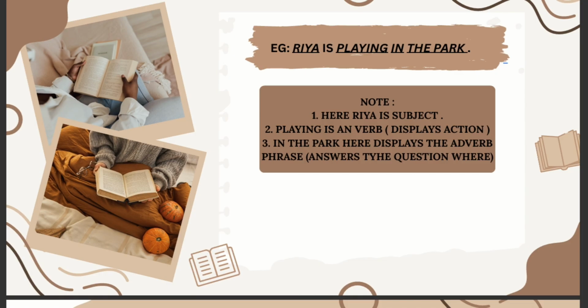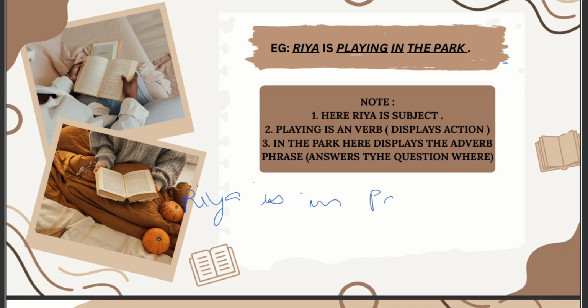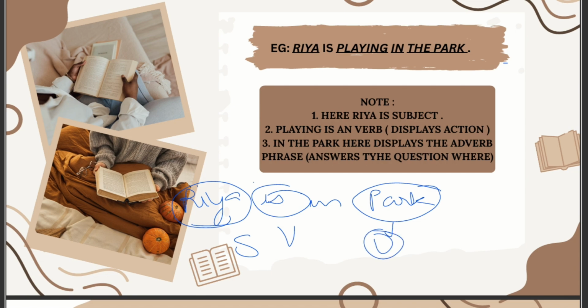Now I'll just write it down, just a second. If it were a sentence like, Ria is in park. So this is the subject, this is the verb, this would have been the object. Okay. So if this were a question, this would have also been an adverb, because this answers the question where.